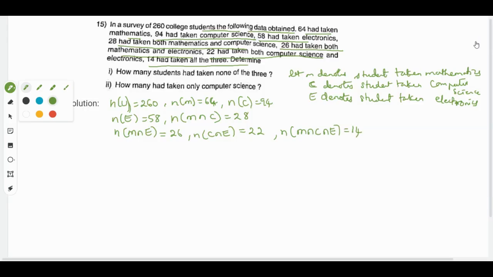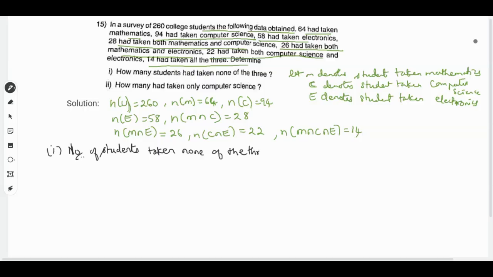So now they are asking you to find, the first one is the number of students who have taken none of the three.